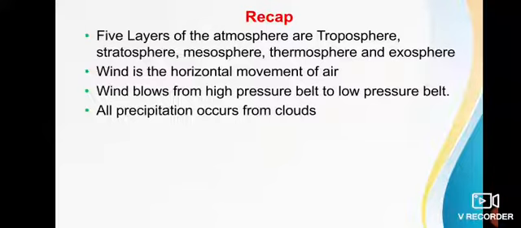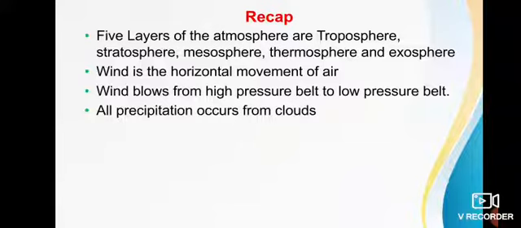The five layers of the atmosphere are troposphere, stratosphere, mesosphere, thermosphere, and exosphere. The atmosphere gets heated through conduction. Wind is the horizontal movement of air. Wind blows from high pressure areas to low pressure areas. There are four types of wind: permanent or planetary wind, periodic wind, local wind, and variable wind.